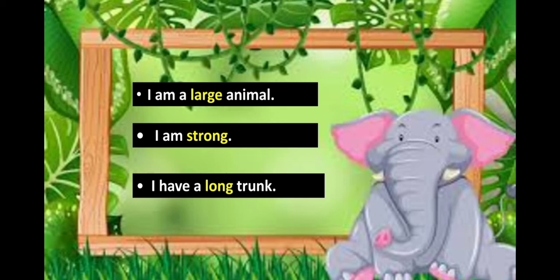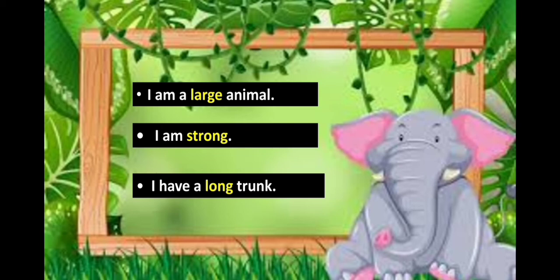Then, I am strong. Here, I is a pronoun referring to the elephant, and describing the strength of this pronoun is the word strong. So, it is describing the quality of this pronoun I. So, strong is an adjective over here. I have a long trunk.